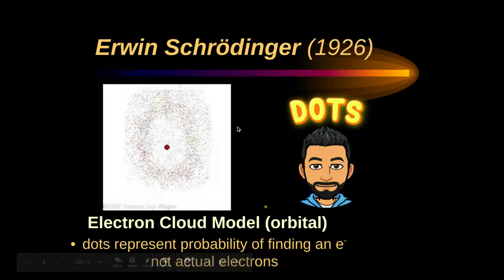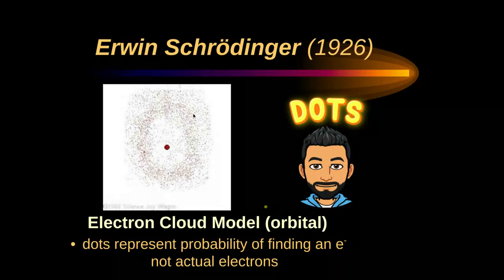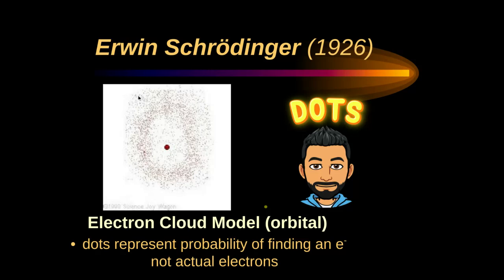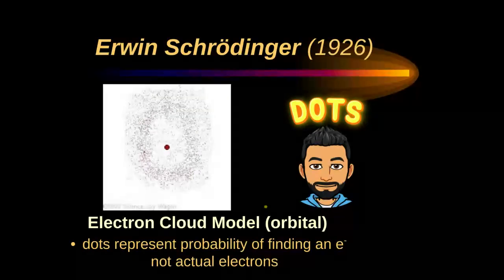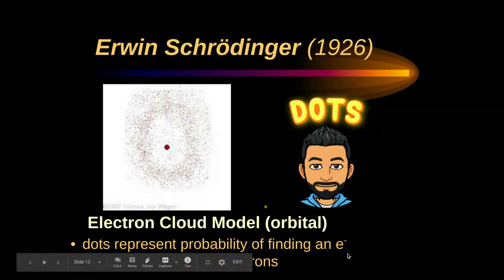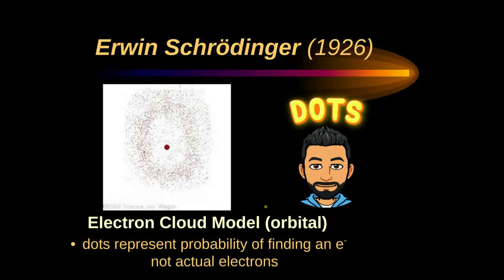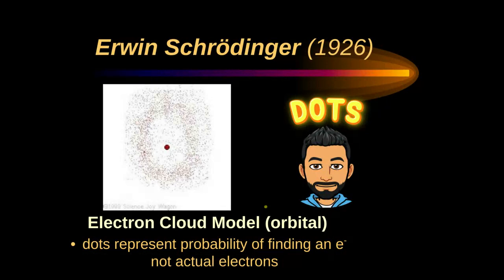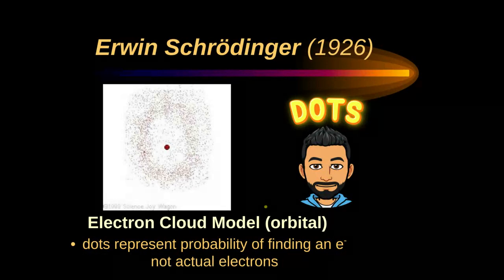It's got a bunch of polka dots. And you can see kind of an area right here where it's more dense, and then right here it's less dense, and then it almost looks like on the edge it gets a little more dense again. Those dots represent the probability of finding an electron. By the way, when we write E minus, that stands for electron because electrons are negative. So we just write it E negative. Again, the dots represent the probability of finding an electron, not actual electrons themselves.